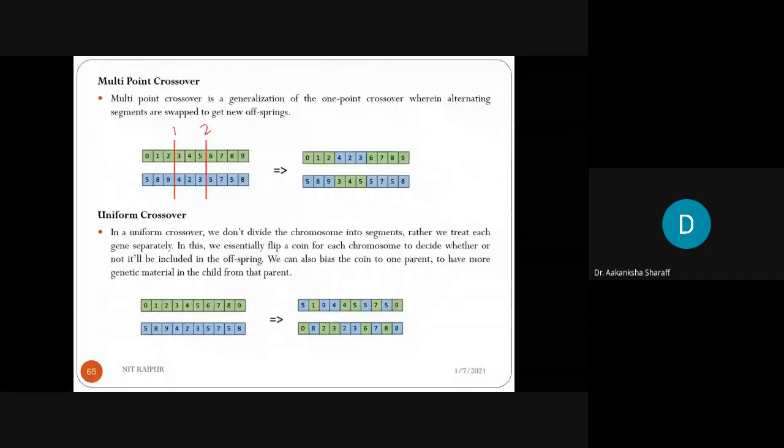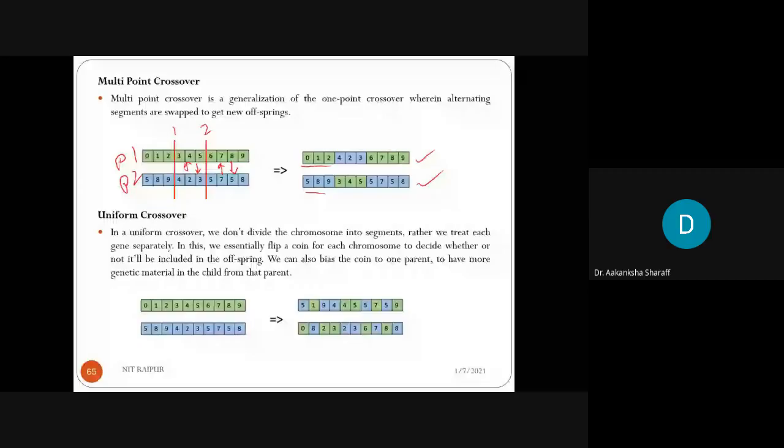In parent 1 and parent 2, the left side of crossover point 1 is the same in both. Now we have swapped these two, and these two. So these are the new offsprings generated from these parents.